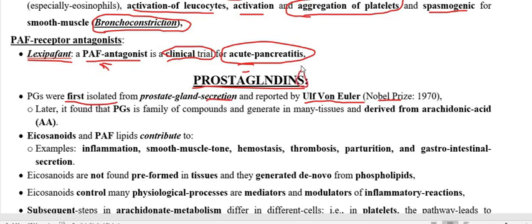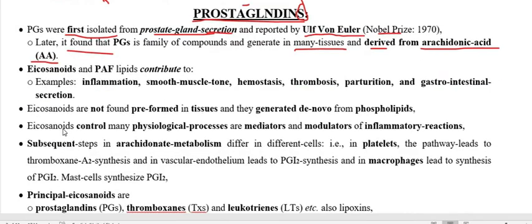The name of the compound was prostaglandins. Later on, it was found that prostaglandin is not only found in the prostate gland secretion, but in many tissues of the body, and that it is derived from the fatty acid arachidonic acid, abbreviated as AA.